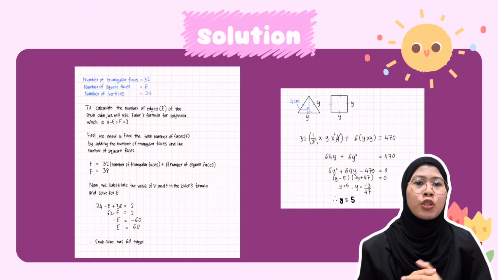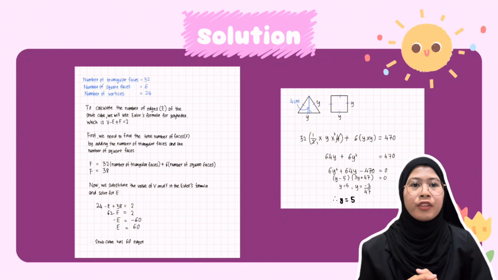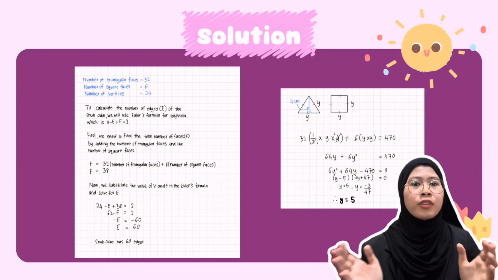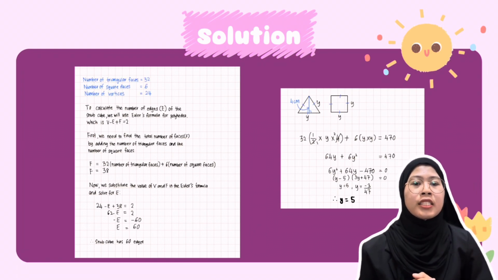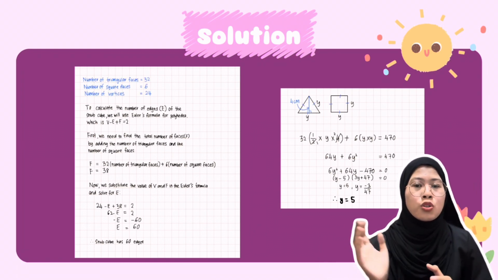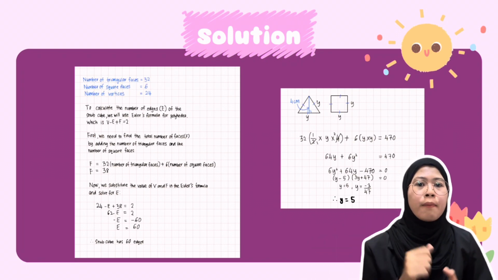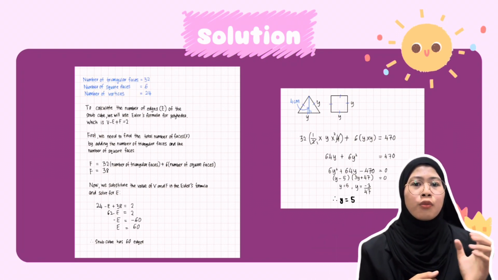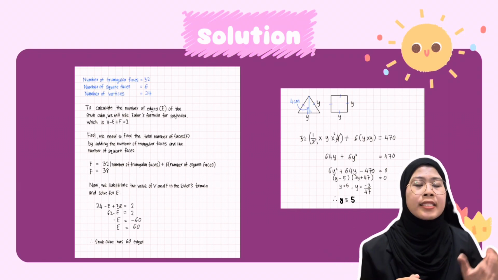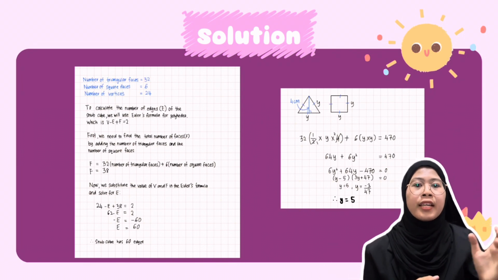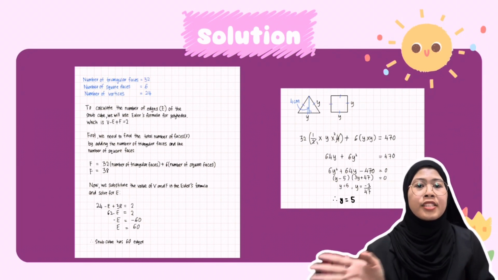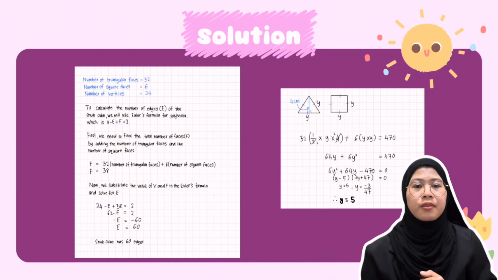Now we substitute the values of V and F in Euler's formula and solve for E, which is 24 minus E plus 38 equals 2. So here 24 plus 38 gives 62, minus E equals 2. So minus E equals minus 60 and E equals 60. So here we get the answer: the snub cube has 60 edges.